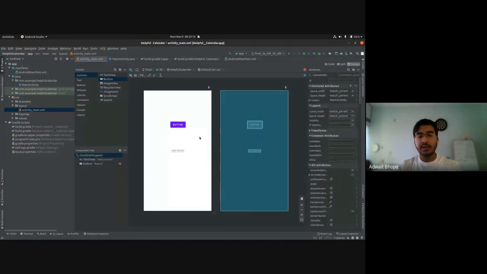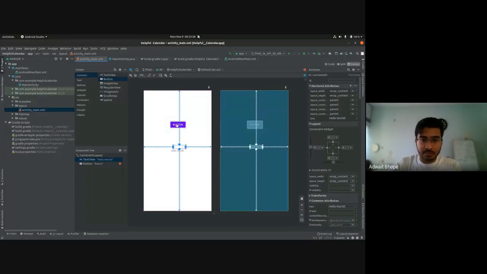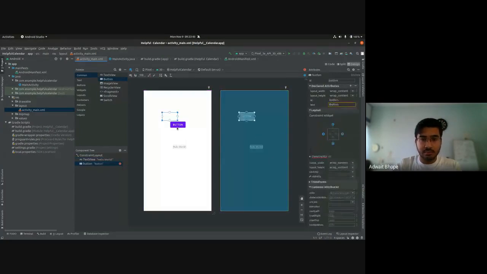So there are different types of layouts in Android Studio. The ones that were popular earlier on were linear layouts mostly, but recently there's a new layout named constraint layout, and it is much more intuitive, and it is basically like a relative layout where you can place constraints over different UI widgets so that they appear relative to other widgets.